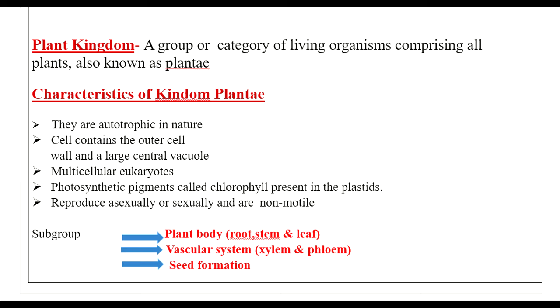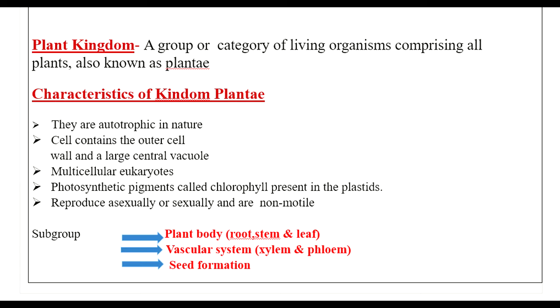And one more thing, among the five kingdoms, plant kingdom is considered to be the most important kingdom. So you know, right, living organisms are separated into five different kingdoms. What are the five kingdoms? Kingdom Animalia, Kingdom Plantae, Kingdom Fungi, Kingdom Protista and Kingdom Monera. So among these five kingdoms, Kingdom Plantae is considered to be the most important kingdom. The reason for it is plants act as a source of food.